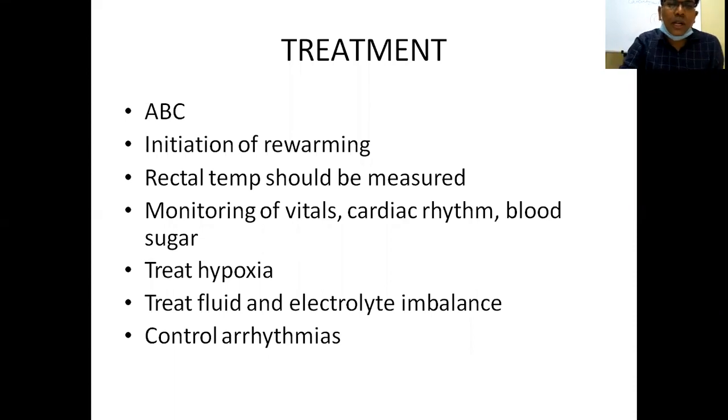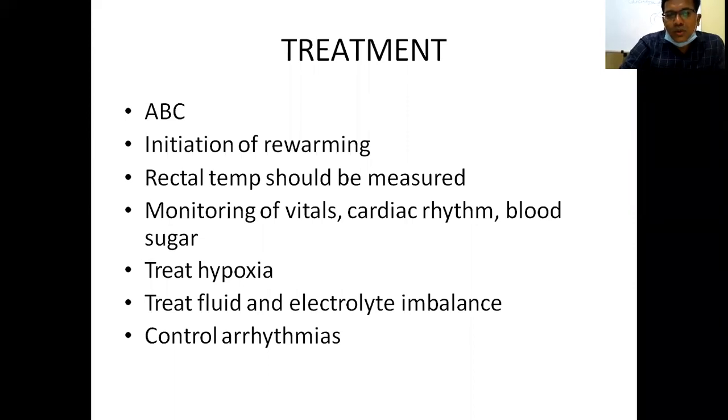So the extracorporeal rewarming methods are CVVH, that is continuous venovenous, continuous arteriovenous hemodialysis, and cardiopulmonary bypass. In a hypothermia patient, avoid IV drugs because most of the organs are compromised, so blood circulation is minimized.